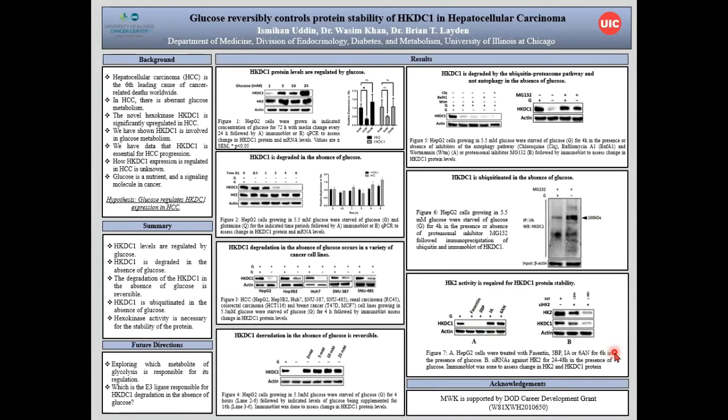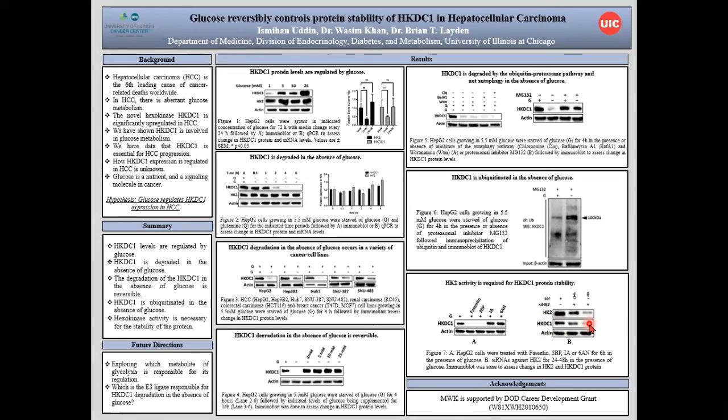If we saw these results for the IA, it would be obvious that this is lower down in the chain of glycolysis, but because it's happening with the inhibitors phloretin and 3BP, we conclude it's a result of HK2 and glucose transport. To confirm, we used RNA interference where we silenced HK2 with siHK2, and we saw a similar decrease in HKDC1 and HK2. Thus, we've concluded that HKDC1 is regulated by glucose through hexokinase 2.